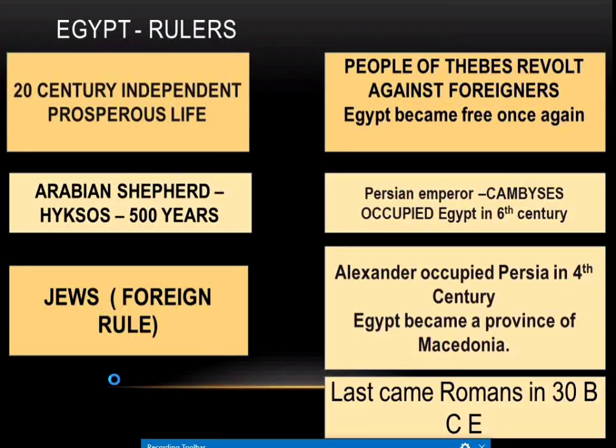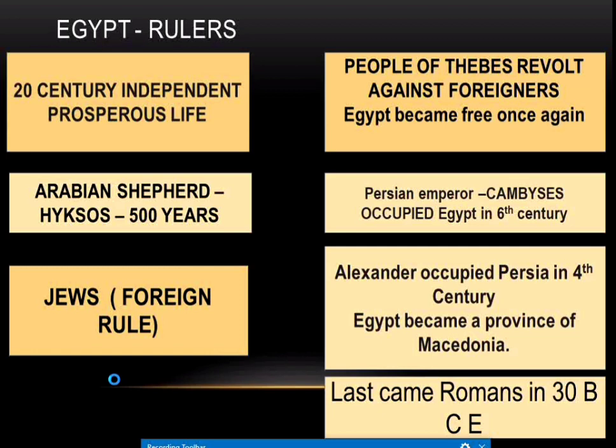So let us know about Egypt's rulers. Egypt for 20 centuries had an independent prosperous life. They were ruled by themselves. After that, foreign invasion started. An Arabian shepherd tribe called Hyksos attacked, and Egypt was under Hyksos for 500 years.